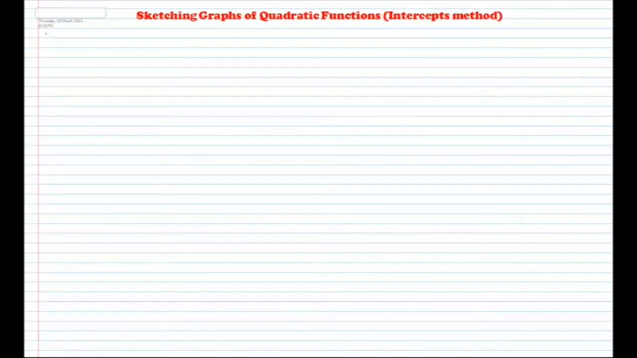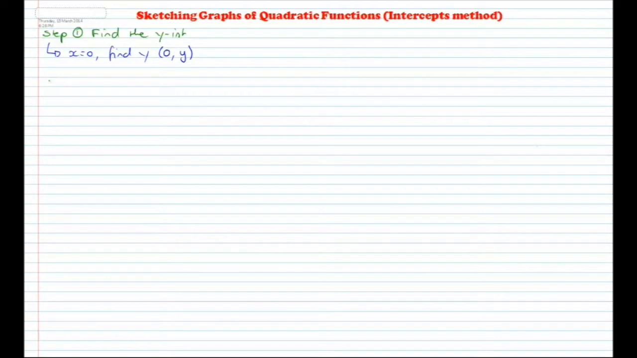Okay, so today we're going to have a look at how to sketch quadratic graphs by using the intercepts method. Now, there are a few things that we must know. The first one being how to find the y-intercept. Like linear functions, what we need to do is make x equal to 0 and find y. This will give us the coordinate (0, y), because we made x equal to 0, and whatever y value we happen to find.